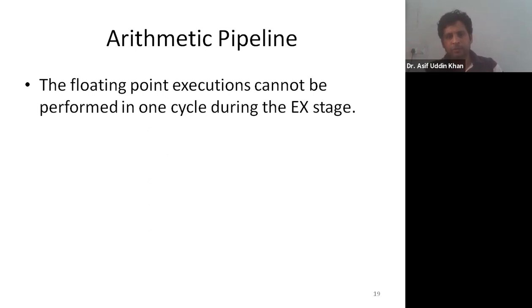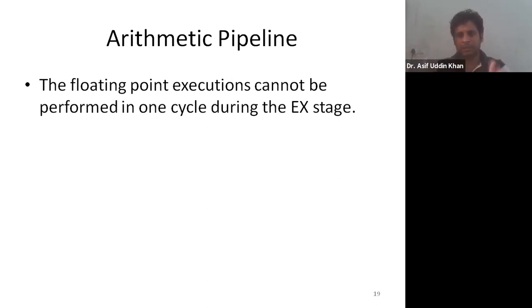So to solve that, we can use this technique, arithmetic pipelining. In arithmetic pipelining, the EX stage is divided into a number of sub-stages. In normal pipelining, in a RISC processor, we use 5 stages: IF, ID, EX, MEM, and WB. These 5 stages are used. But in arithmetic pipelining, the EX stage is again divided into sub stages to match the time of all other stages.